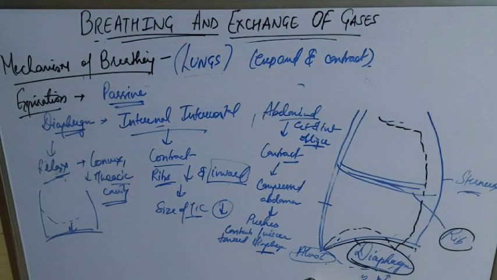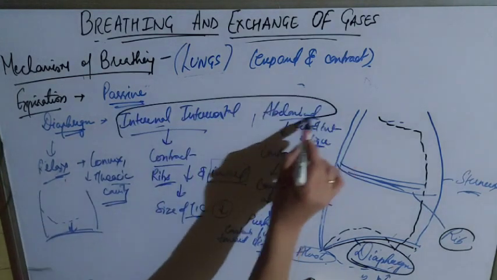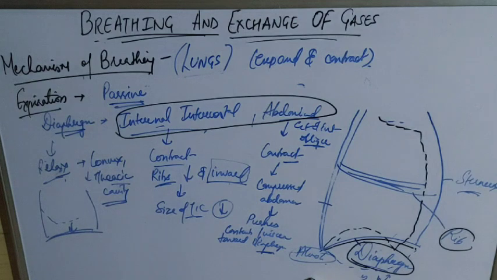So in expiration, the main muscles are internal intercostal and abdominal muscles. But in the case of inspiration, the diaphragm and external intercostal are the major muscles. Here the abdominal muscle plays a major role because it is contracting, compressing the abdomen, thus pushing the contents or viscera of the abdomen towards the diaphragm, making it relax. These are the major muscles.